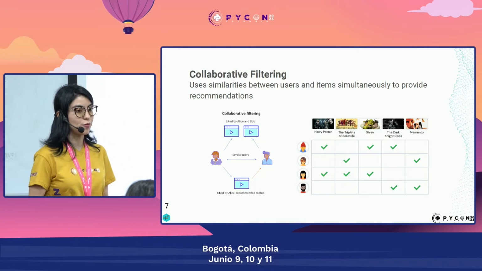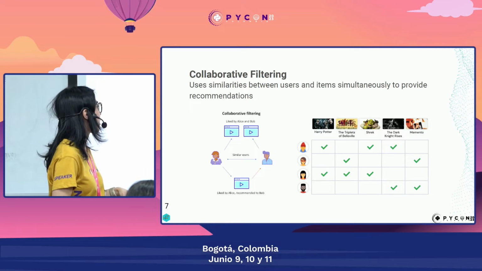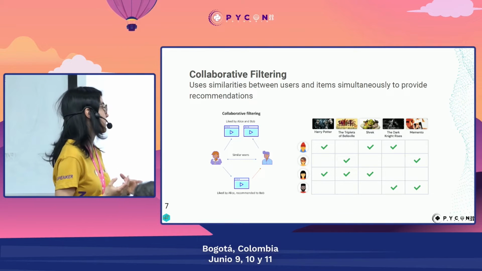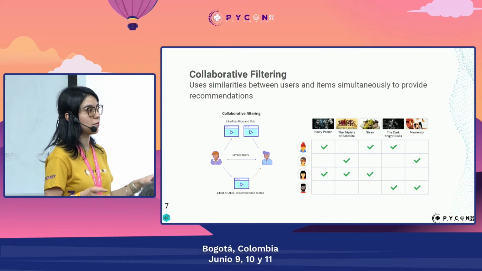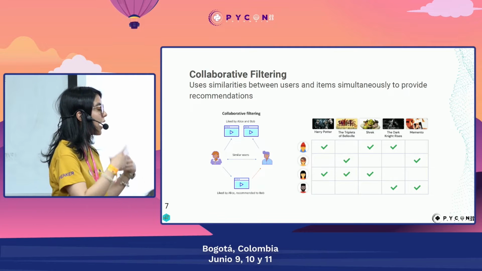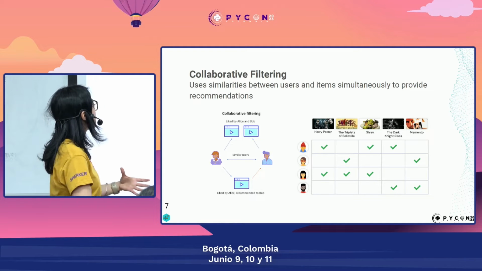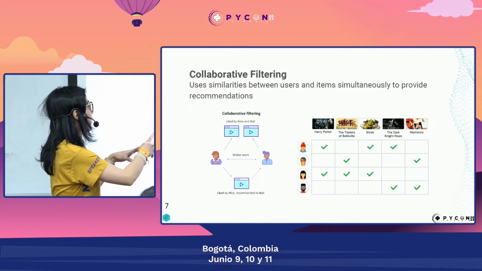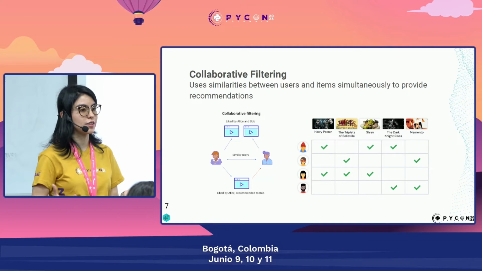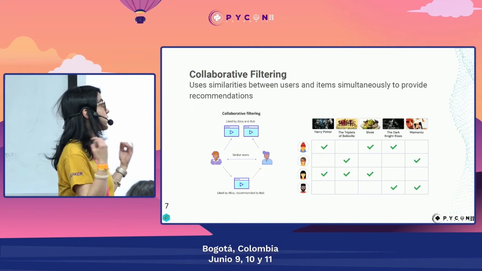Then we have collaborative filtering, that is a little bit better. Here we are considering interactions between users and items. So here the principle is that if 2 users have ranked positively or very similar a certain type of items, then they will also enjoy the same type of content in the future. So similar users are recommended similar content. Collaborative filtering tries to find the patterns between users and items based on their interactions.